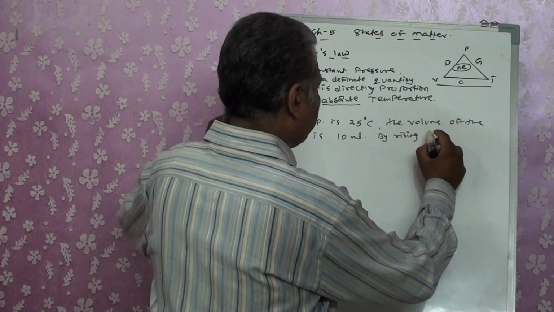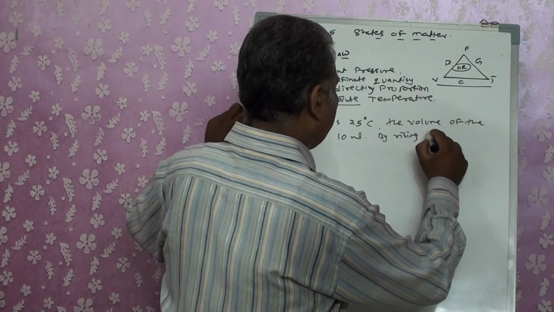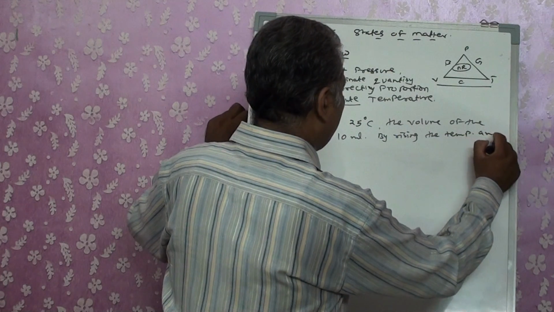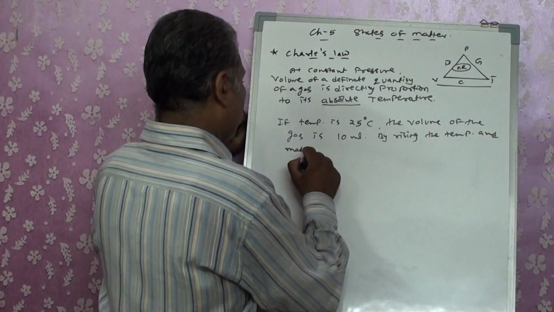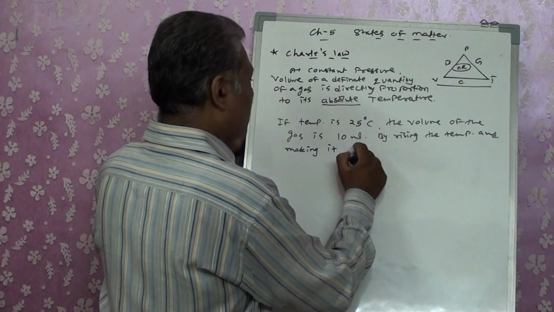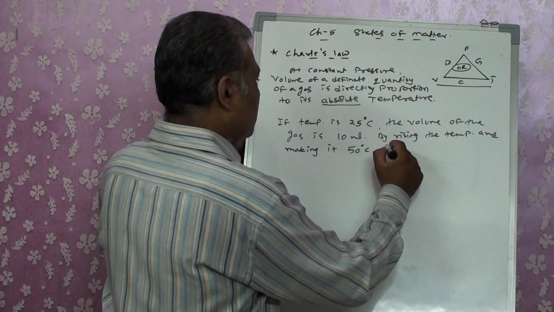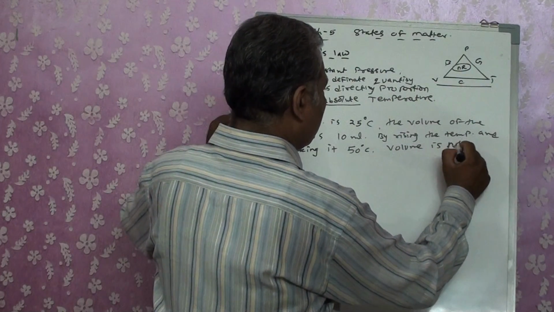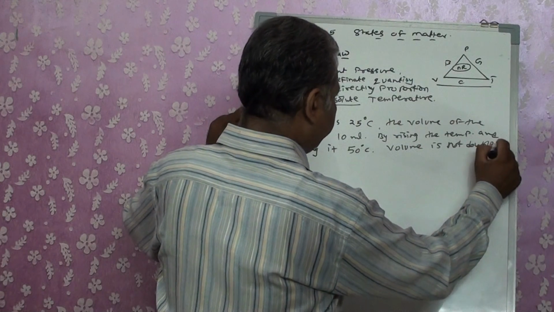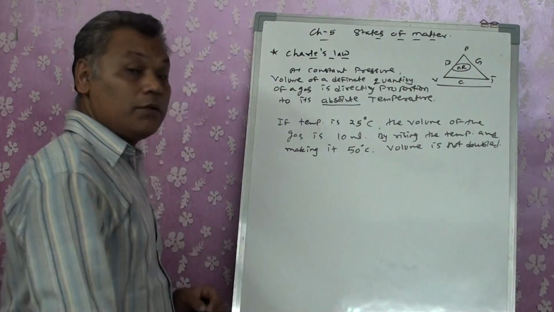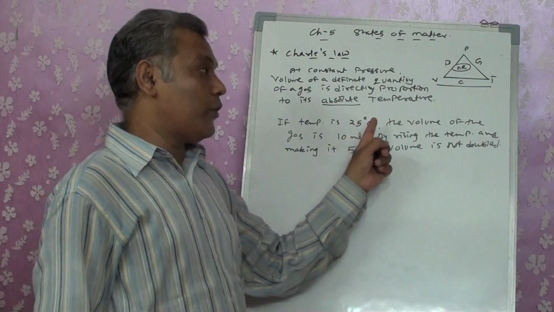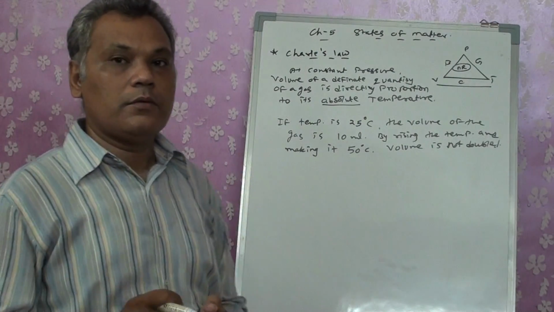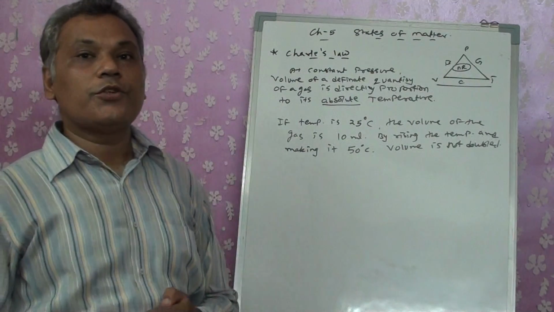By raising the temperature and making it 50 degrees Celsius, volume is not doubled. See, I wrote 25 degrees Celsius, I made it 50 degrees Celsius. That means the temperature is doubled? No. Actually, the temperature is not doubled.